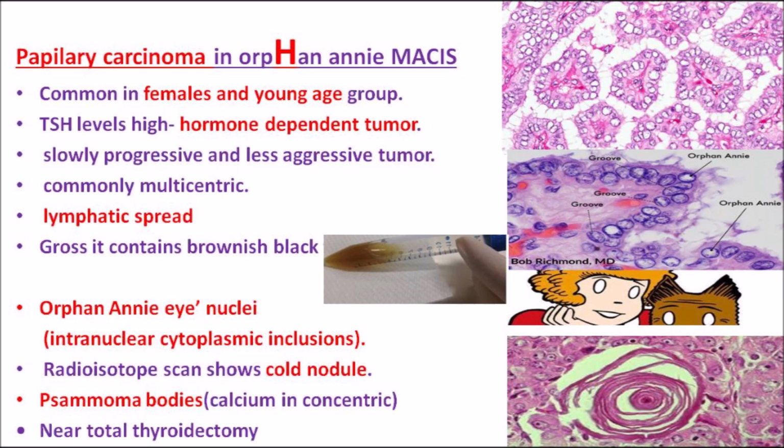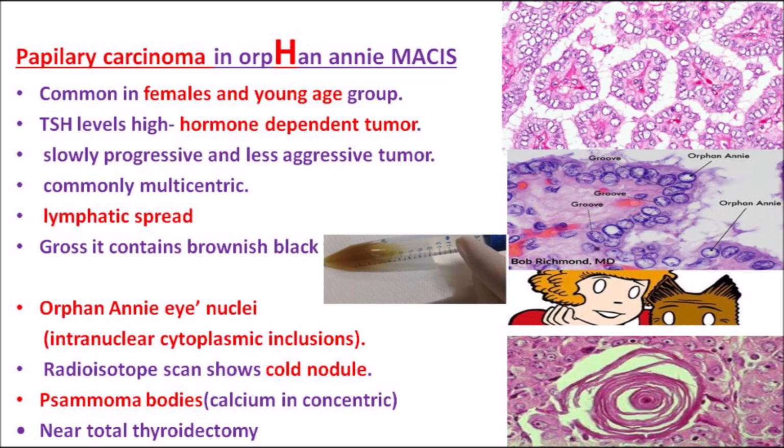In case of thyroid carcinoma, it is a special type of scoring system which we use, that is known as MACIS. What do we assess in that? M stands for distant metastasis, A stands for the age of the patient, C stands for the completeness of the resection, how much resection is done, I stands for invasion, how much local invasion has occurred, and lastly, S stands for the size of the tumor.